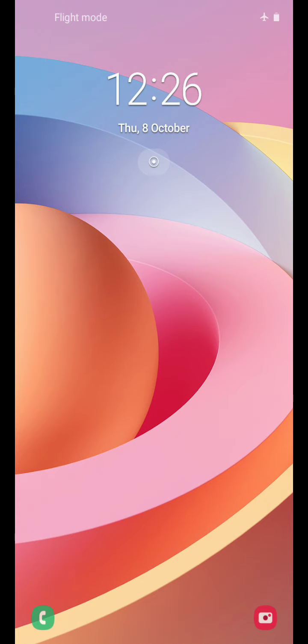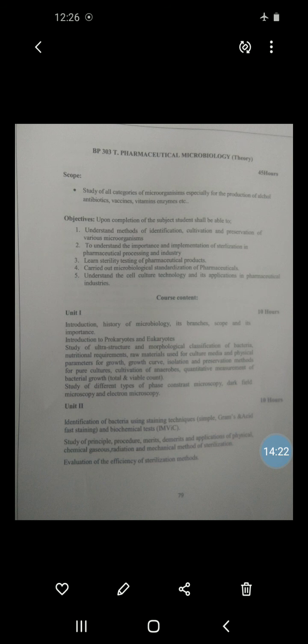Now the merits of batch sterilization. The first merit is that it is the most widely used technique. Second, simple operation. Third, no additional material is added to the media itself.